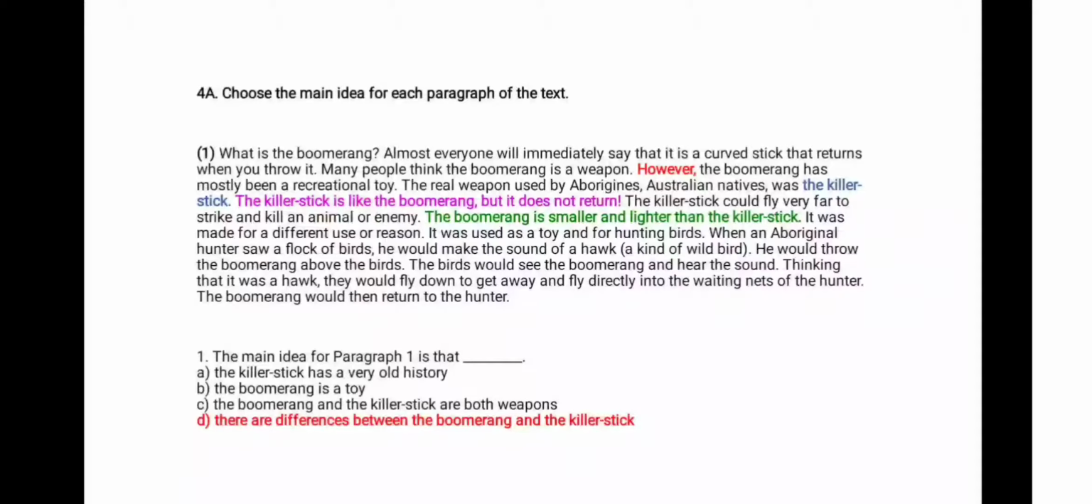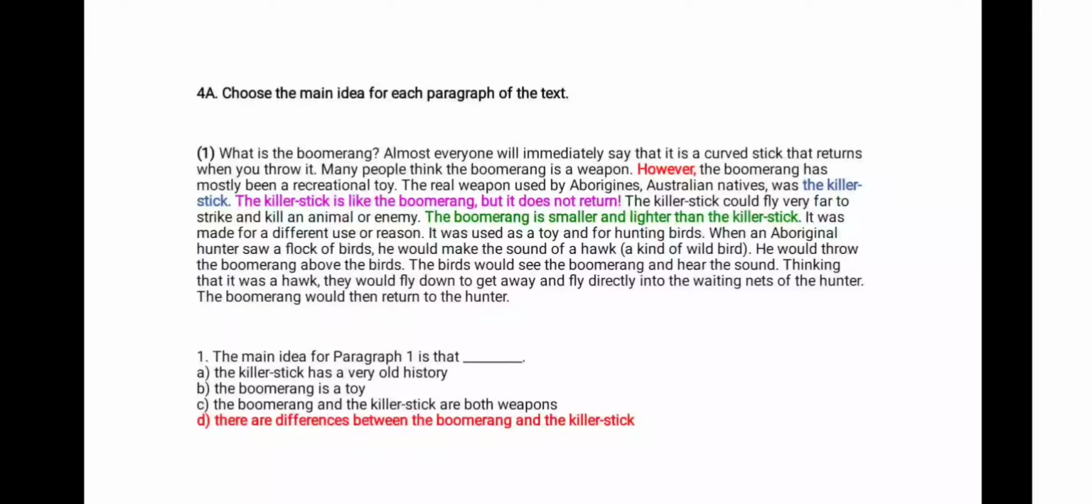So if you look at the beginning of this paragraph, it starts with a question saying what's boomerang, and then you have another sentence. But then again, what I really like to do is to take a look at those linkers. The first linker here is however, shows contrast, and then you have this follow-up sentence. The real weapon used by Aborigines, Australian natives, was the killer stick. The killer stick is like the boomerang.